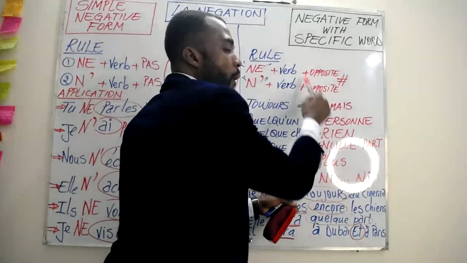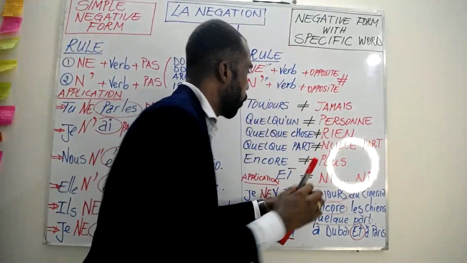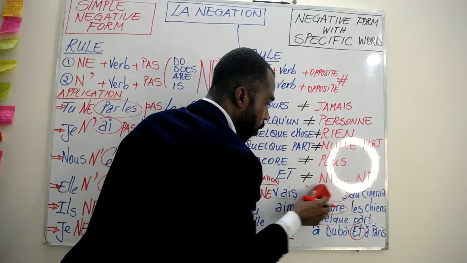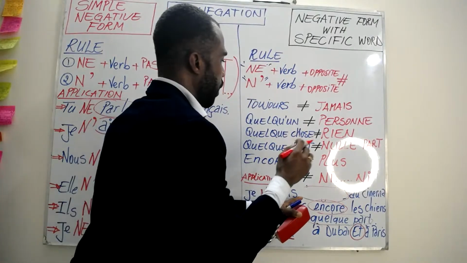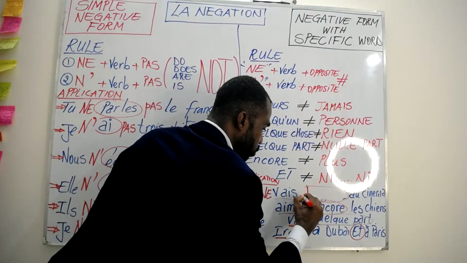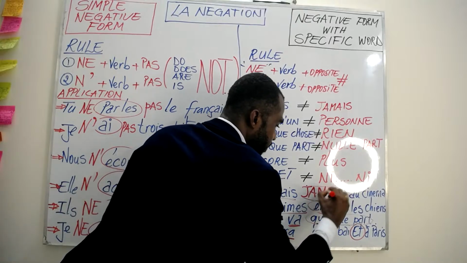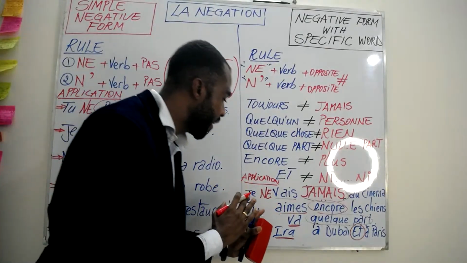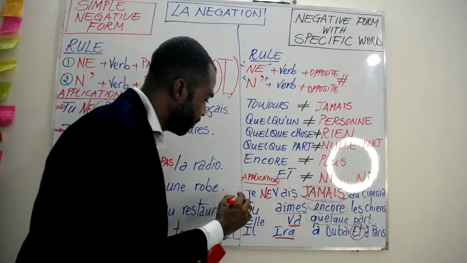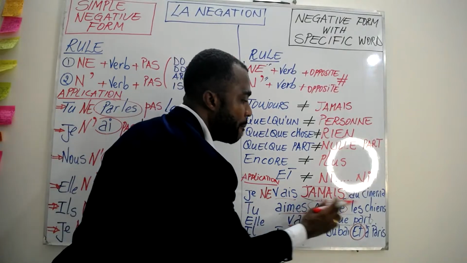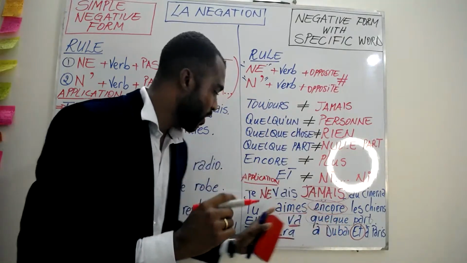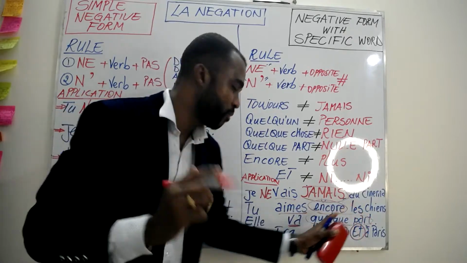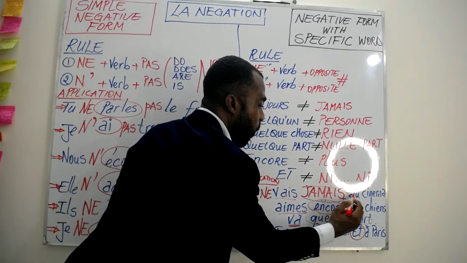Then we use the opposite of the specific word: toujours needs to be changed into jamais. So this is the negative form for this sentence: je ne vais jamais au cinéma. I never go to the cinema.